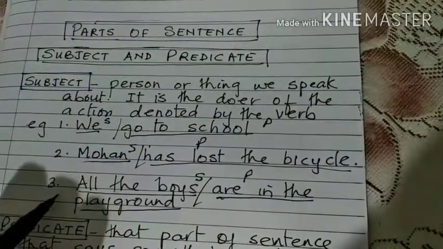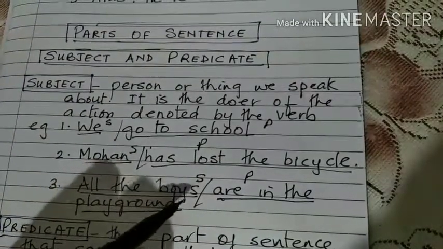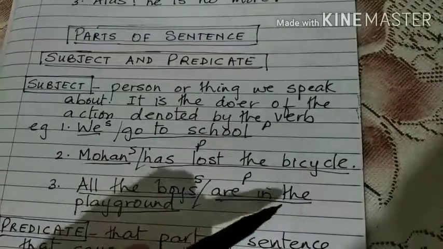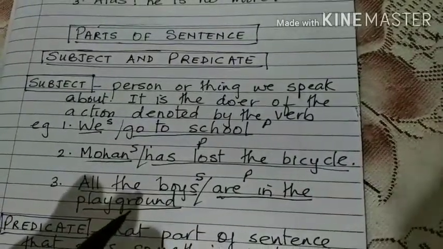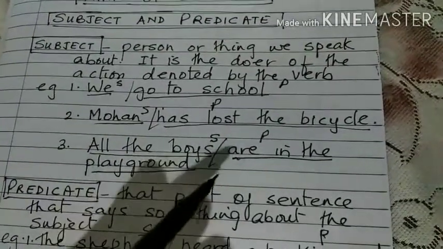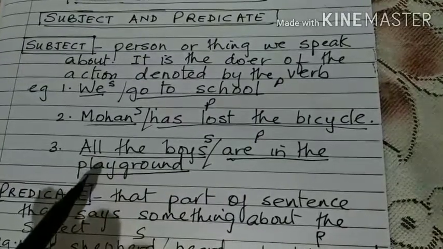In the third sentence, all the boys, what does it say about all the boys? That they are in the playground. So, here, are in the playground becomes the predicate. But one thing you must notice, children, is that in the predicate we have the verb. The subject never has the verb.